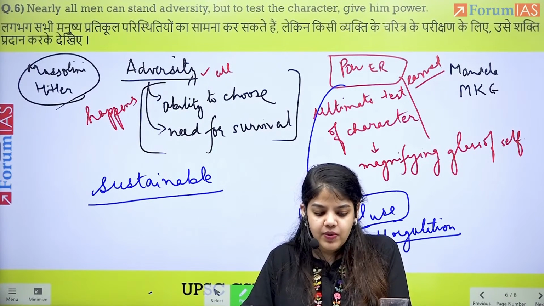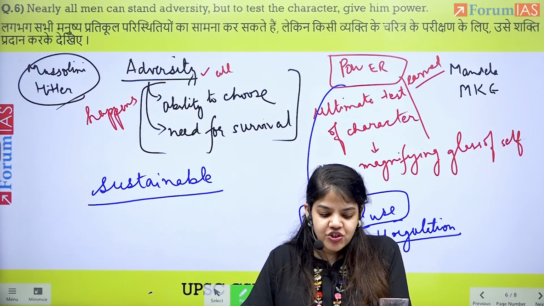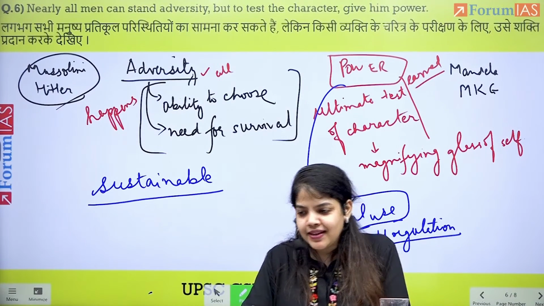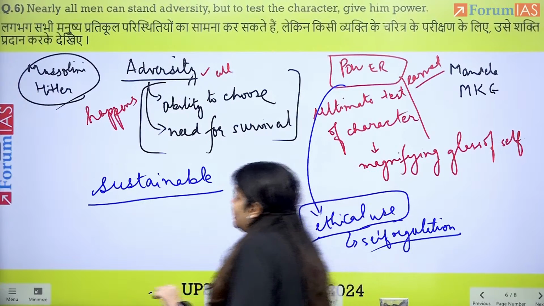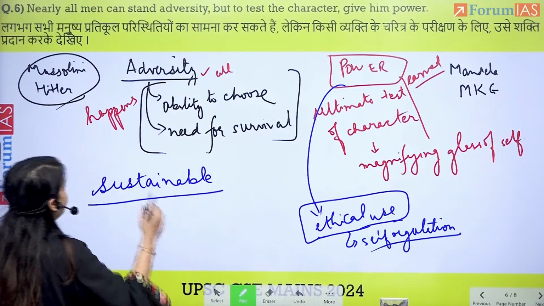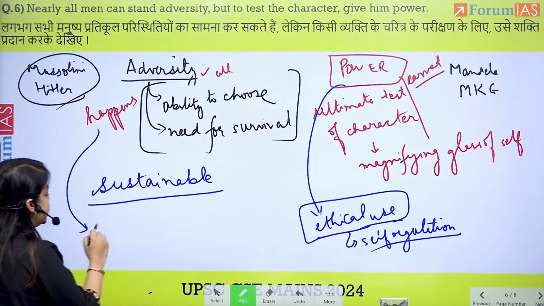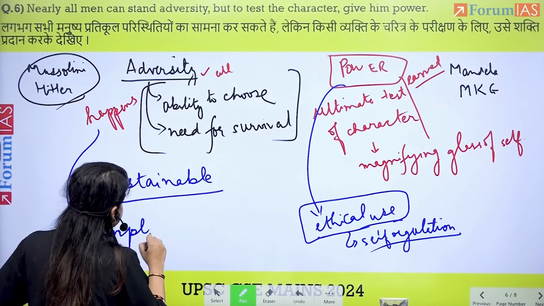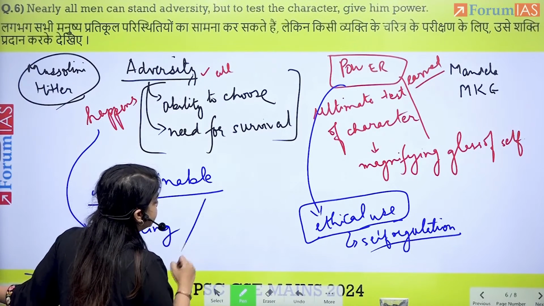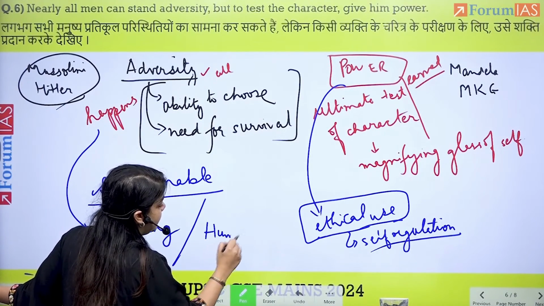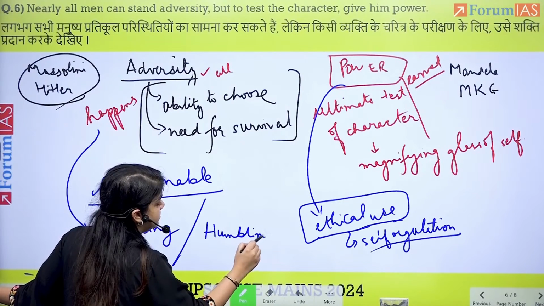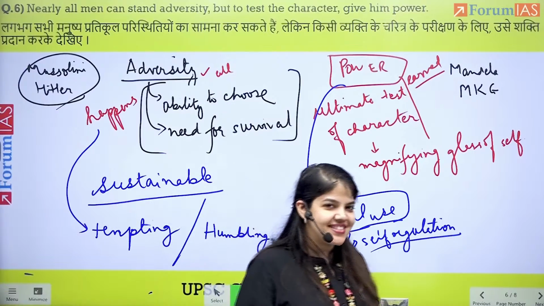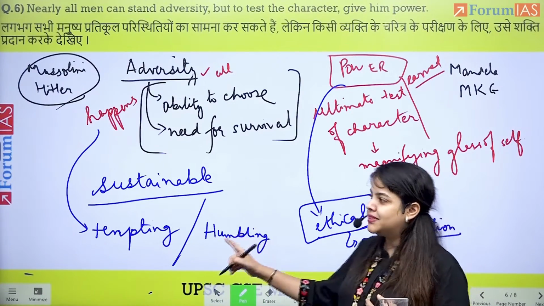Now, when we go forward, you'll also be able to say that adversity is humbling and power is tempting. And with this, we end our essay. We conclude our essay by saying that adversity is tempting, adversity is tempting and power is humbling. Sorry, I've said this the other way. Adversity humbles a person, whereas power tempts a person.